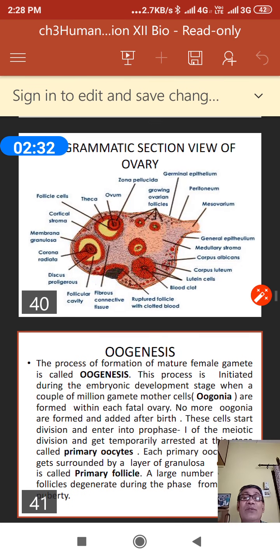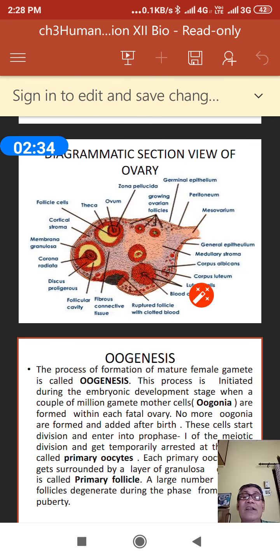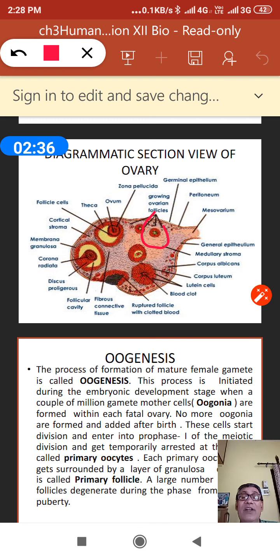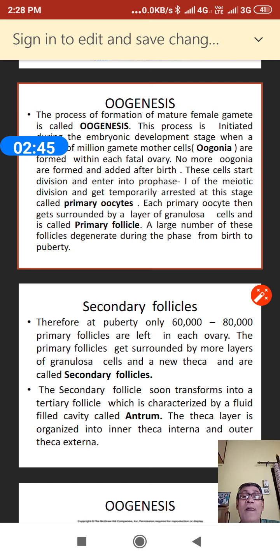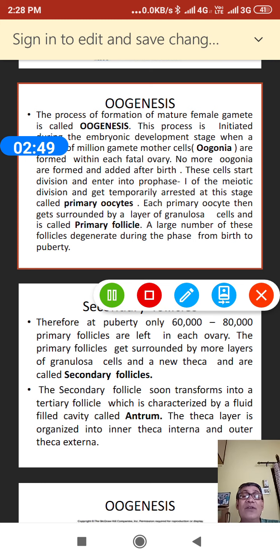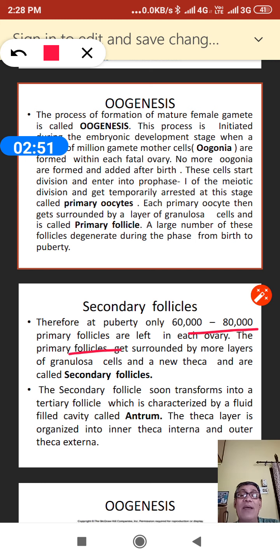Here the secondary follicles are developing, and at the time of puberty 60 to 80,000 primary follicles are left within the ovary, surrounded by the granulosa cells.